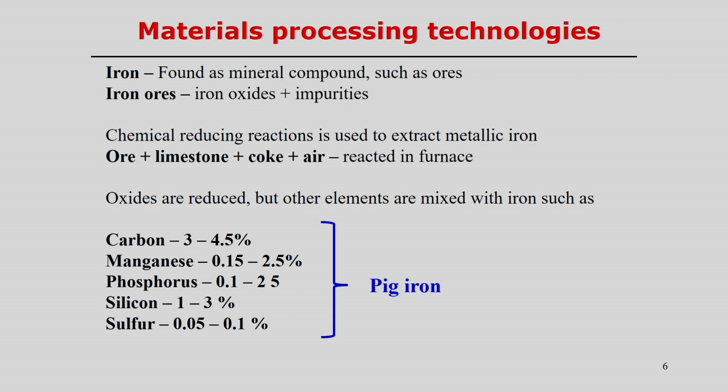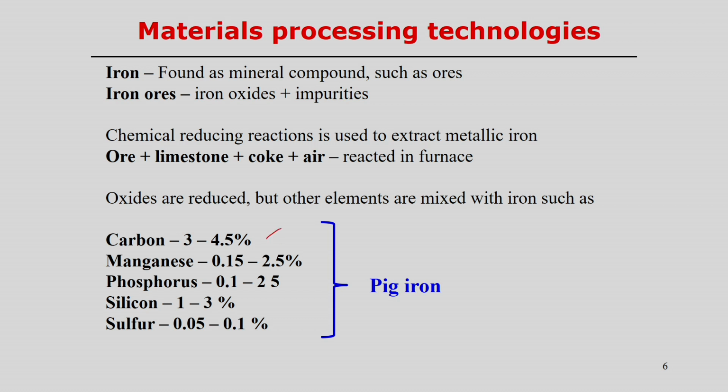So, once we remove the impurities from the iron ore, the iron oxides, along with limestone, coke and air, are all brought together, and they are melted and reacted in the furnace by application of heat energy. Now, these oxides are removed because we add the other components, limestone, coke and air, that help to remove the oxides and finally bring almost pure iron. But sometimes the oxide is reduced, that is fine, but at the same time other elements are also mixed with the iron, such that we can produce some kind of wrought iron, or what is called pig iron. So, we can see that different components are mixed.